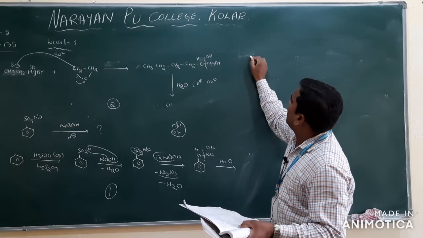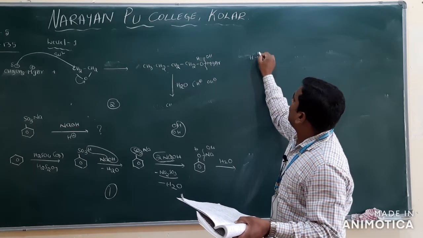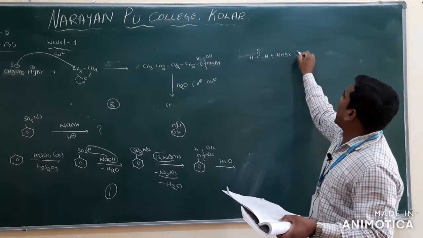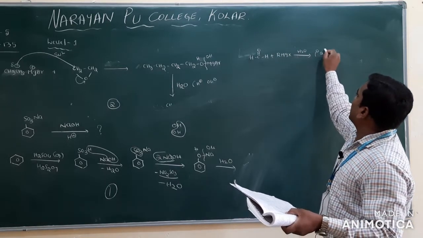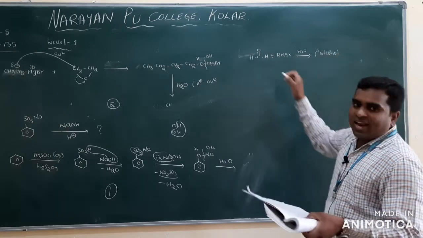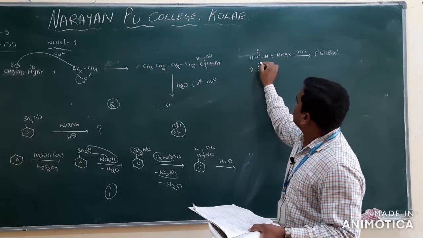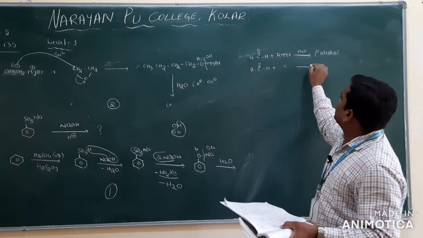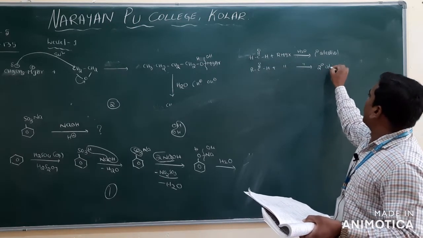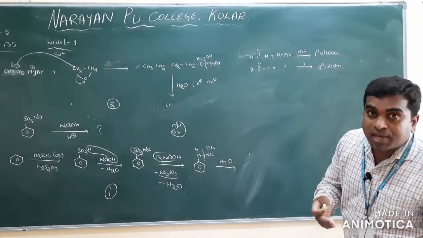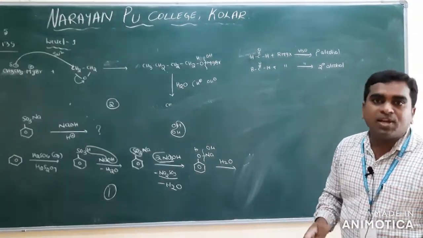If you take formaldehyde plus RMgX followed by hydrolysis, what will you get? Primary alcohol. Clear? And other than formaldehyde, take any aldehyde, C double bond O and H, with RMgX and H2O, which alcohol will you get? Secondary alcohol. Clear? Can ketones be prepared or not? Yes, we can prepare the ketones also.